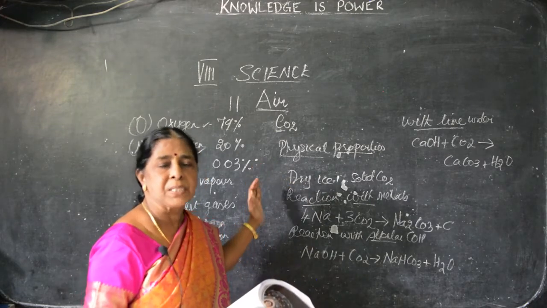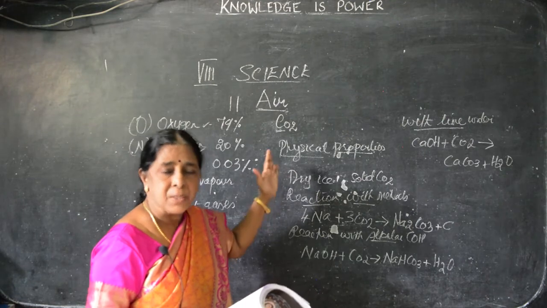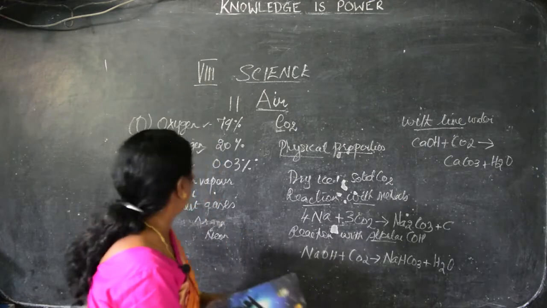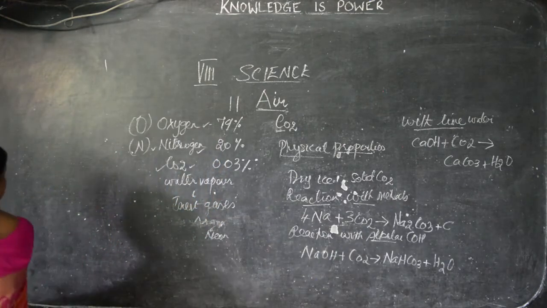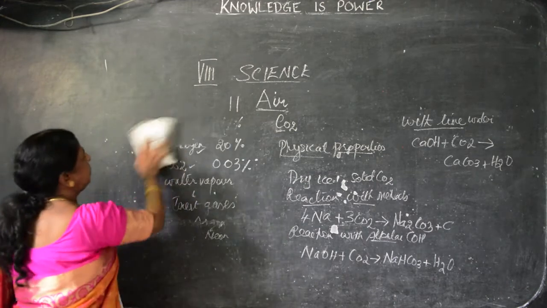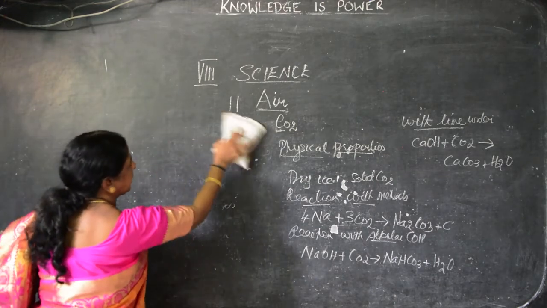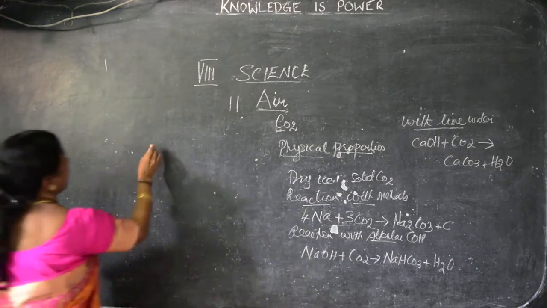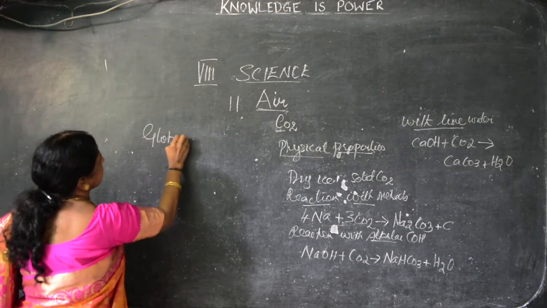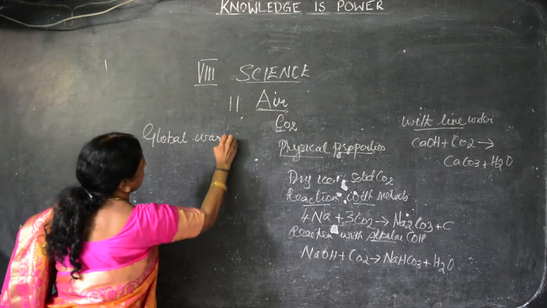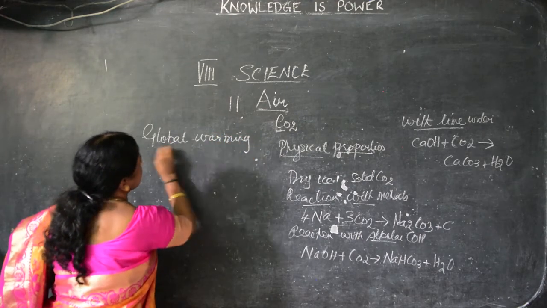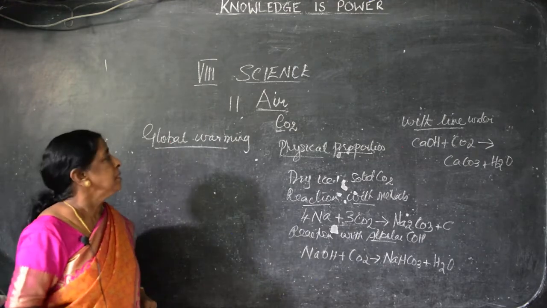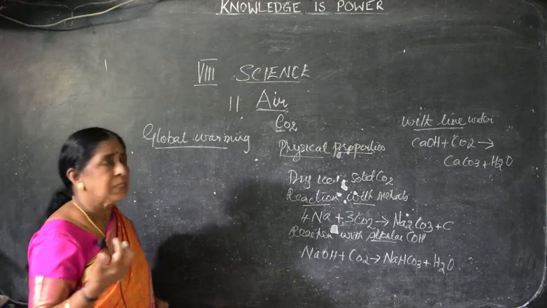Now, what are the constituents of air we have seen? Because of these constituents, what are the drawbacks we have to see? First we have to see global warming. What is global warming? Globe means Earth. Warming, it becomes heat. So, due to human activities and natural calamities, the earth we are living on becomes warmer than normal. So, this is known as global warming.